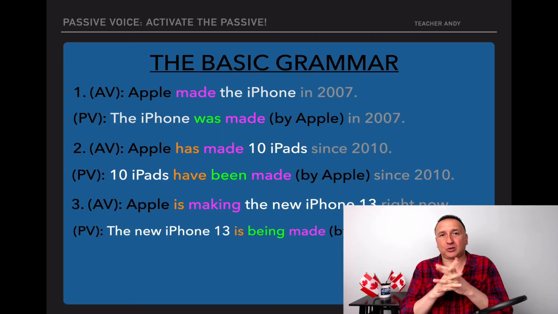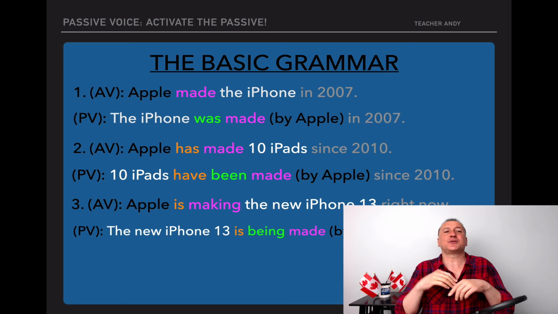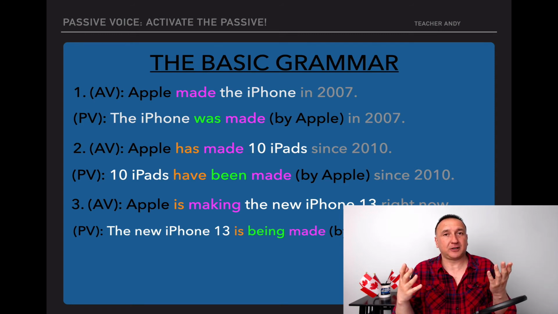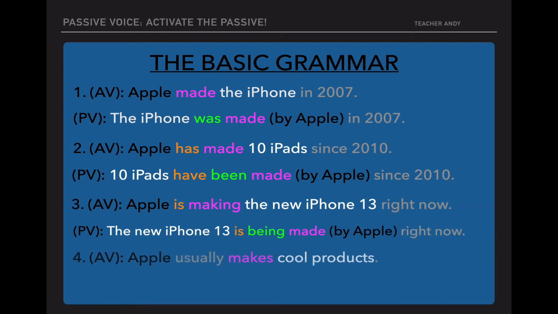So how do you transform from active to passive? This sentence you have, Apple is making the new iPhone 13 right now. You transform it: the new iPhone 13 is being made by Apple right now. Again, I know a lot of movement, a lot of changes, but that's what we're going to be doing from now on. We're going to be trying to use the passive voice, but not with the more basic simple past, but actually using it with tougher verbs like this one over here. So let's go ahead and continue with some more examples. Look at number 4. Apple usually makes cool products. How would you write the passive voice?